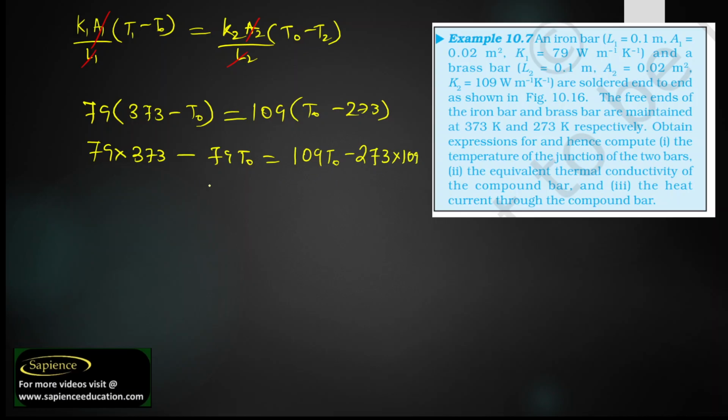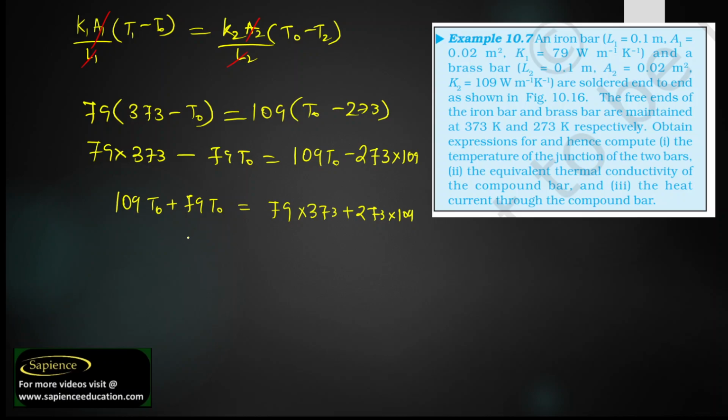If we rearrange this equation, we get 109 T naught plus 79 T naught is equal to 79 into 373 plus 273 into 109.